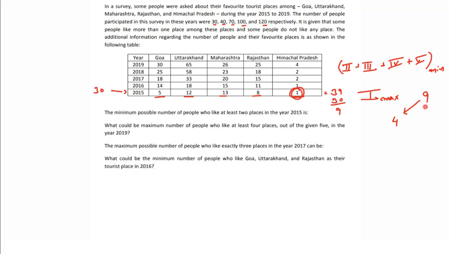So can we say we can give 3 tickets to 1 person and 2 tickets to 1 person? So what we can conclude from here, 1 person is having 5 tickets, 1 person is having 4 tickets, and 1 person is having 3 tickets. Because when you give 4 tickets, then this person is over. Right? This person is over. Now, here we can say 4 tickets of Goa we are left with only.